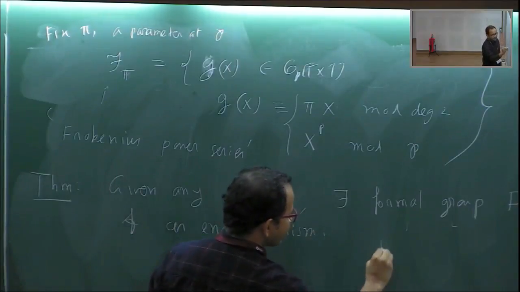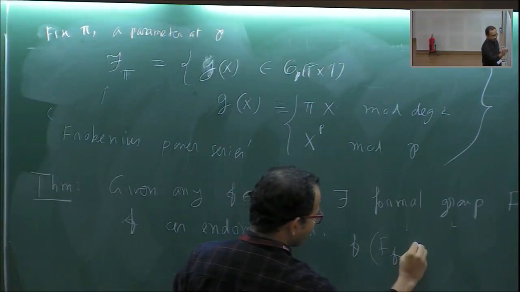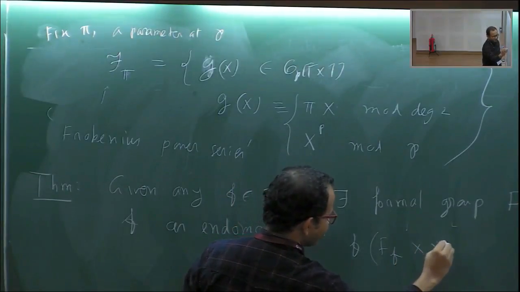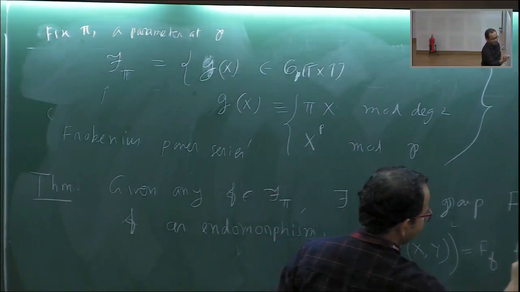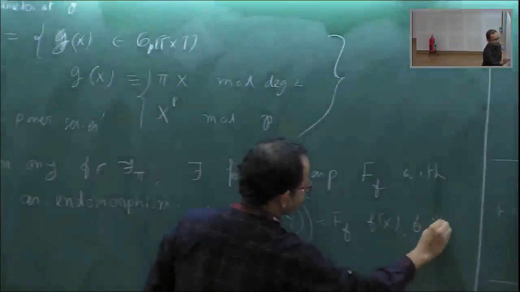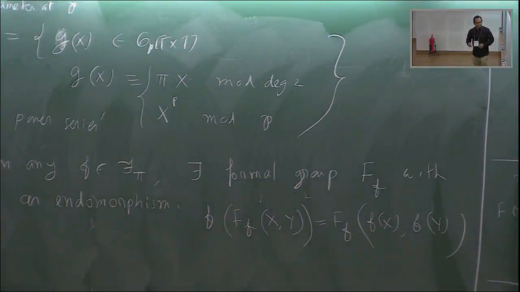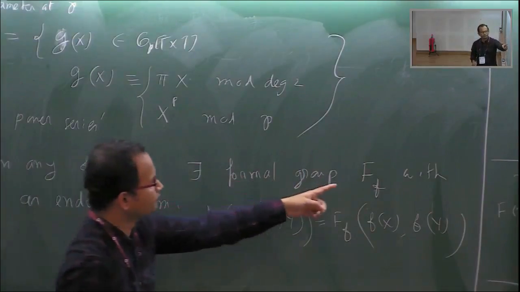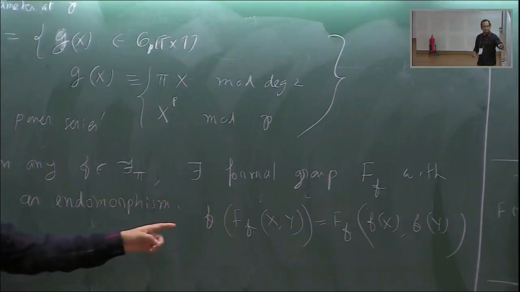Meaning, what it means that if I do F∘F, I should be careful: F∘F of (x, y) is the same as F(Fx, Fy). Okay, so given any Frobenius power series, we actually have a formal group with that as endomorphism. And endomorphism means this.